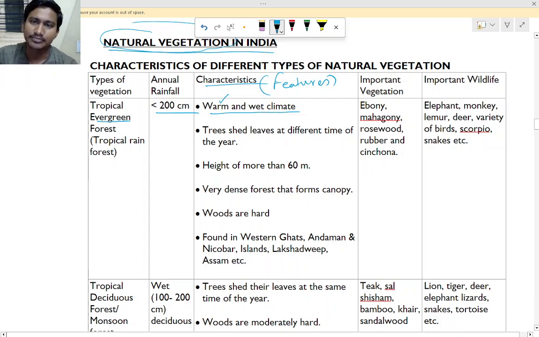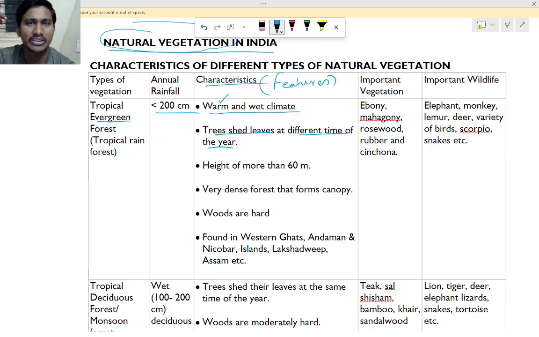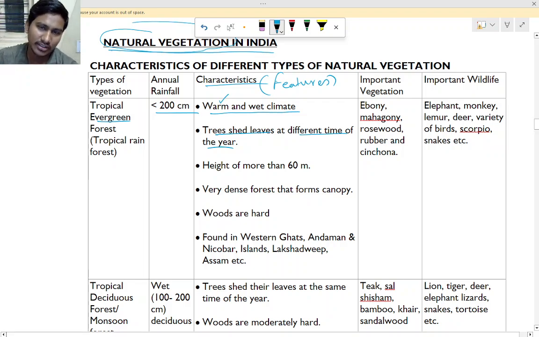Trees shed leaves at different times of the year. Different trees will shed leaves at different times, like mango trees, which grow new leaves in summer time.